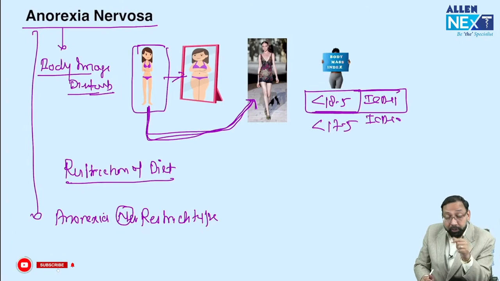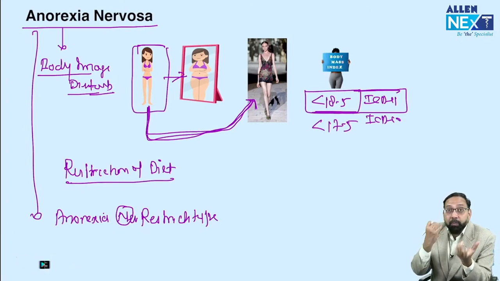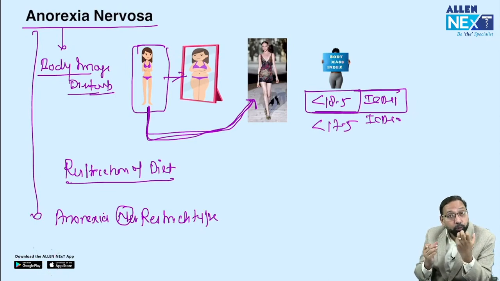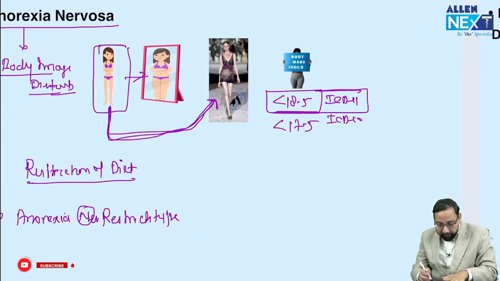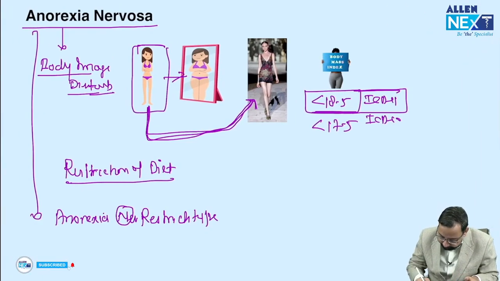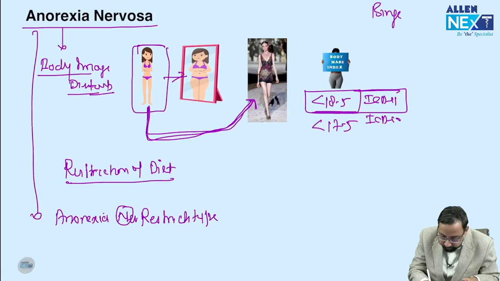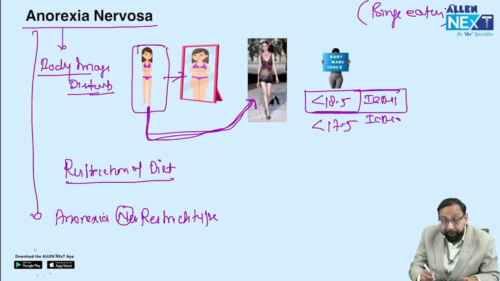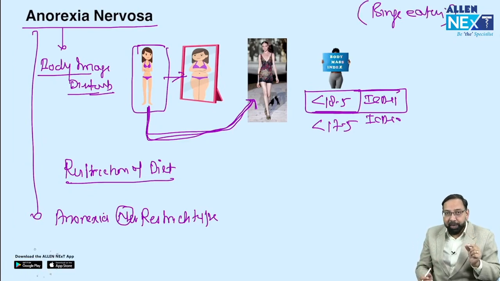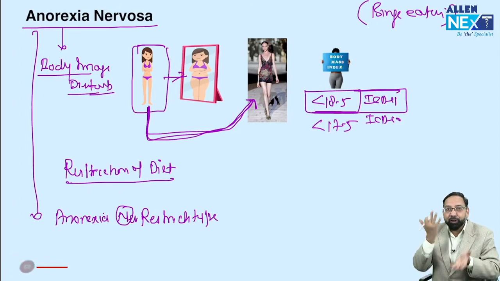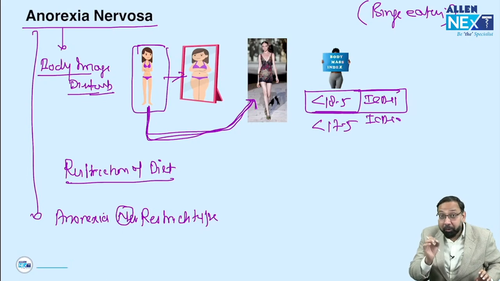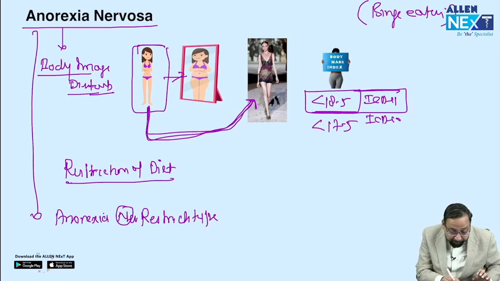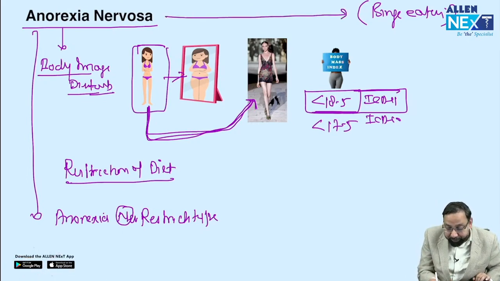A few patients of anorexia nervosa occasionally take a large amount of food in a short time. That is called binge eating. Binge eating means eating a large amount of food in a short time, just like Motu Patlu, you must have seen them eat. That is binge eating, what we call stuffing. So a few patients of anorexia nervosa will do binge eating.